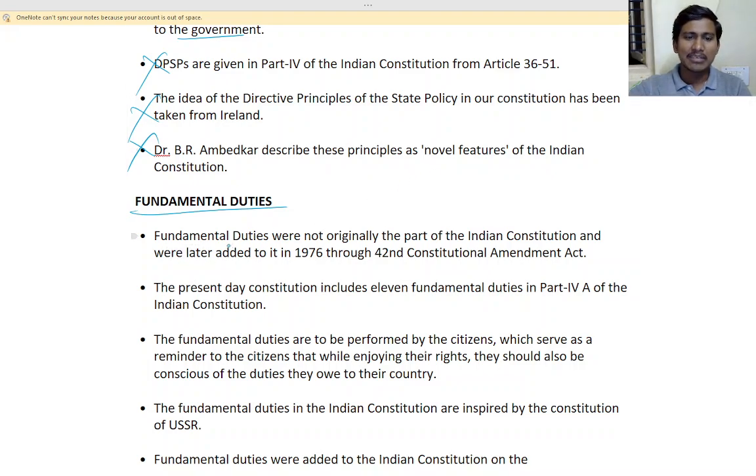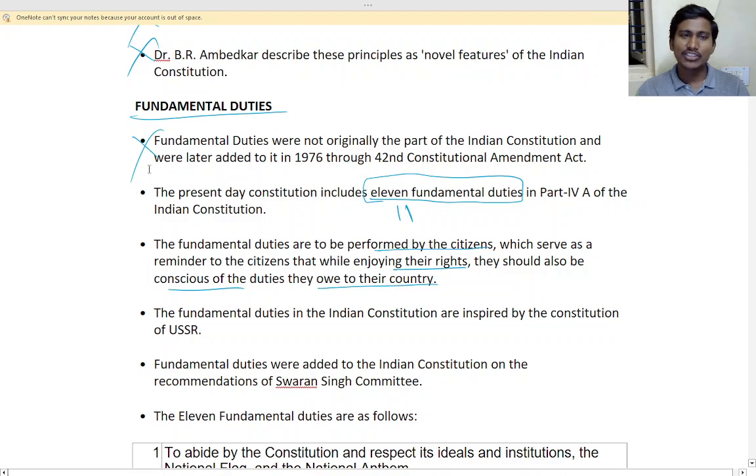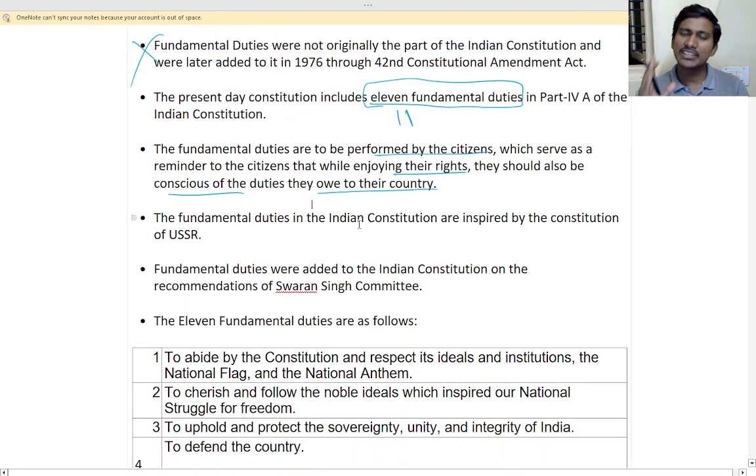So let us see here. Fundamental duties were originally not part of the Indian constitution and were added in 1976. So here, the present day constitution includes how many duties? 11. Okay, yes. So fundamental duties are to be performed by every citizen, which serves as a reminder to every citizen that while enjoying their rights, they should also be conscious of the duties they owe to the country. Yes, you cannot do whatever you want. It should be as per the constitution of India. These are the fundamental duties which you have to follow.